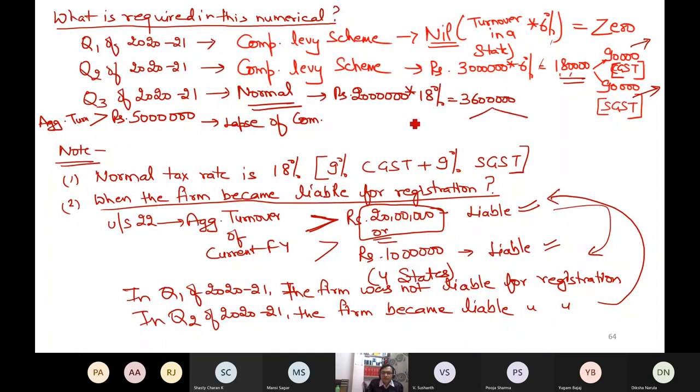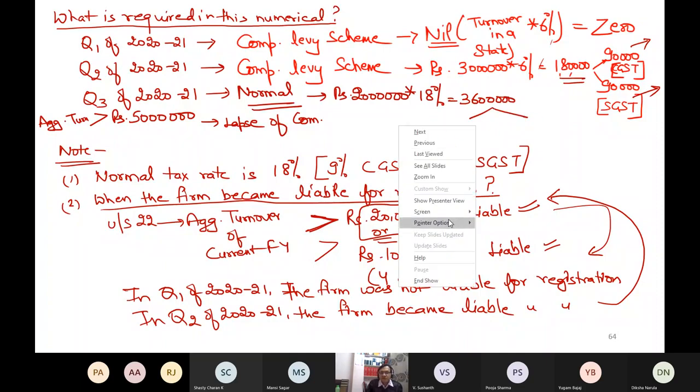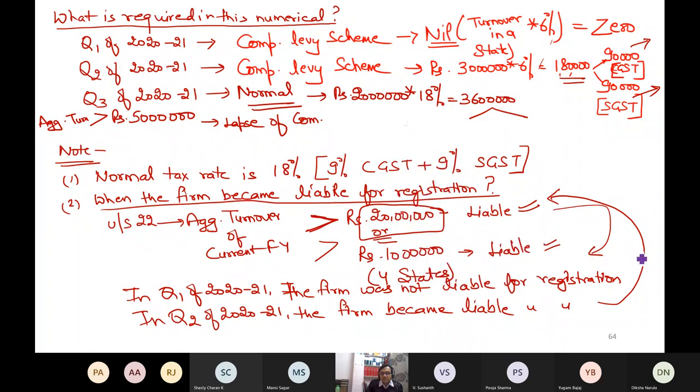And divide it. Okay, it is the normal scheme now. This is what my question is. 180. State government, which is Madhya Pradesh, and central government. This is what my question is.